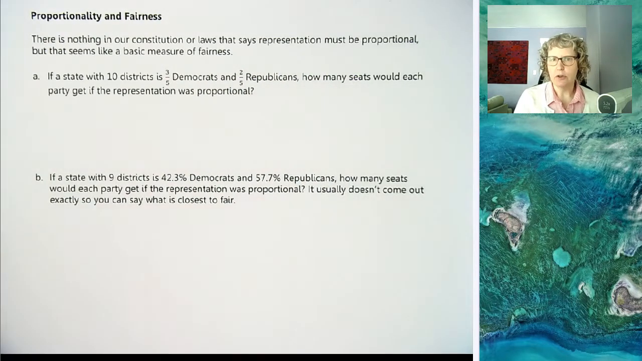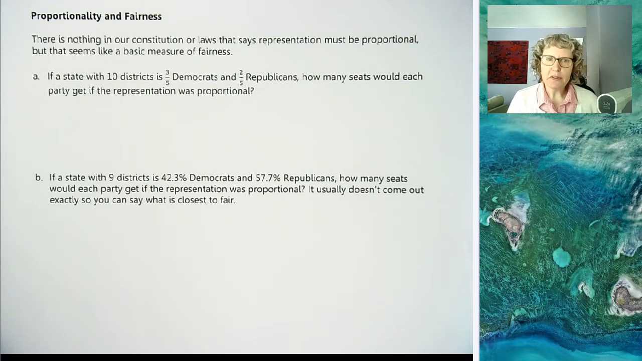Okay, now there's nothing in our Constitution or law that says representation must be proportional. And people can vote for a different party than they belong to. It's just that that has become less and less common over time. People have been more split over party lines lately. So there's nothing that guarantees this, but it does seem like a basic measure of fairness. So we could use this to decide if a particular map is fair or not.